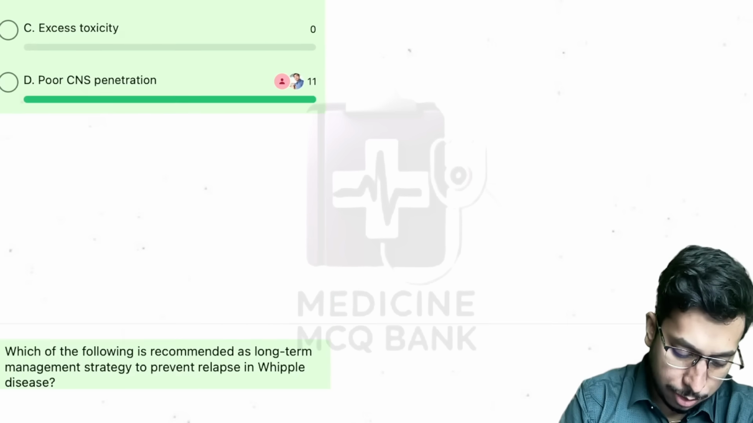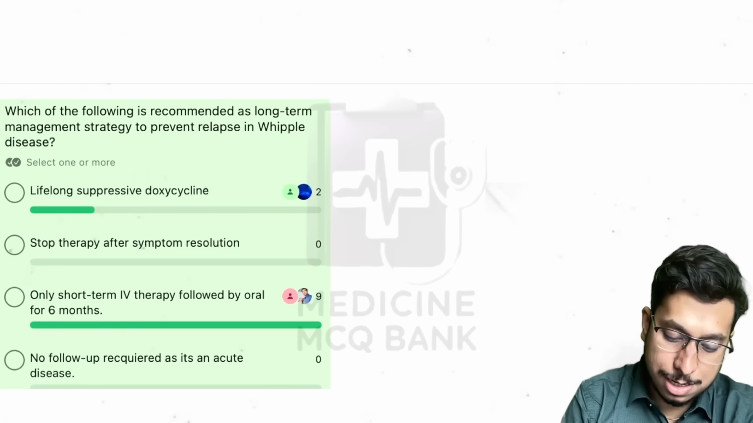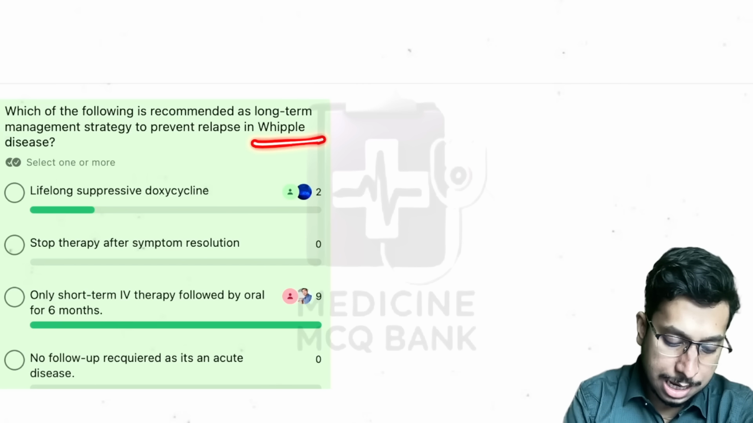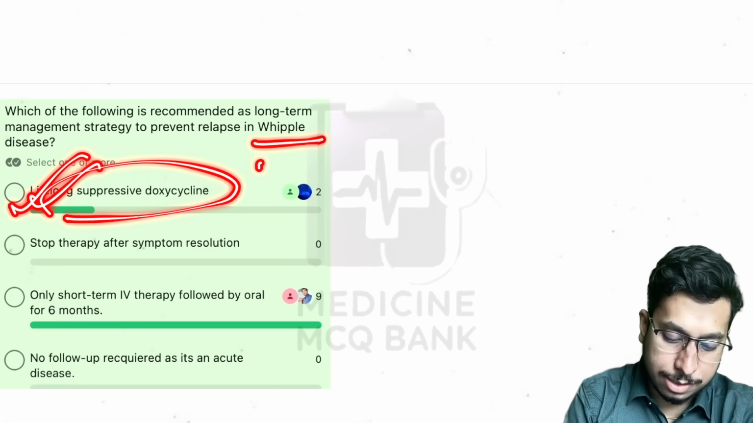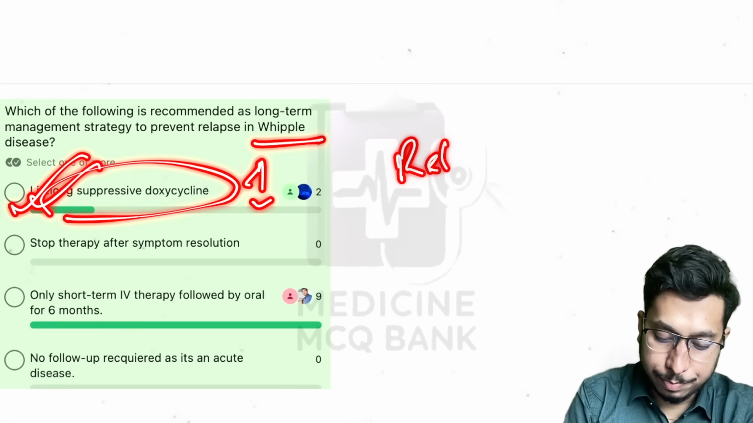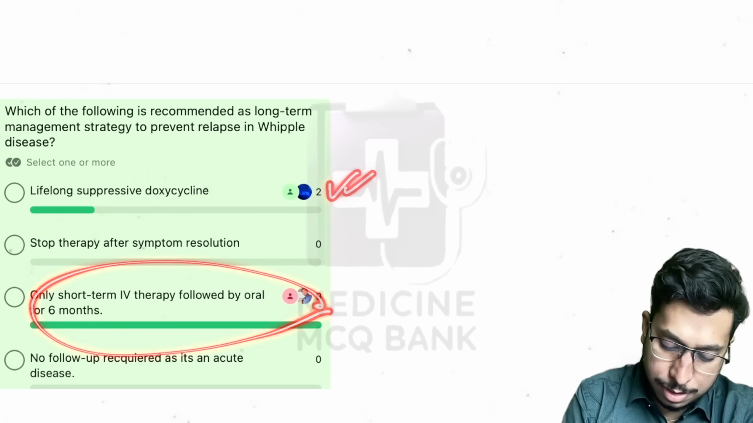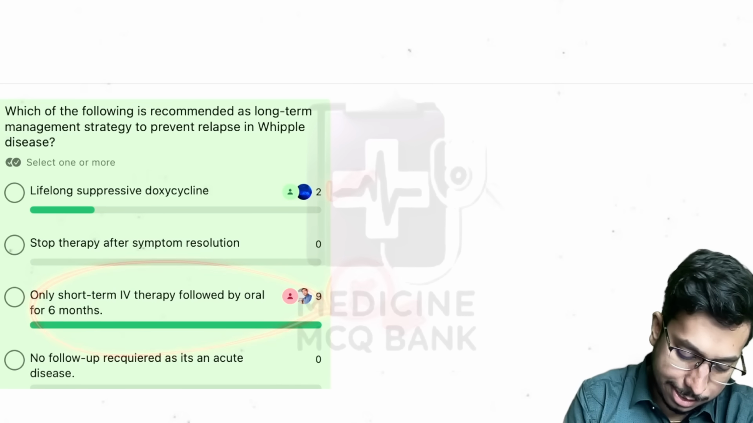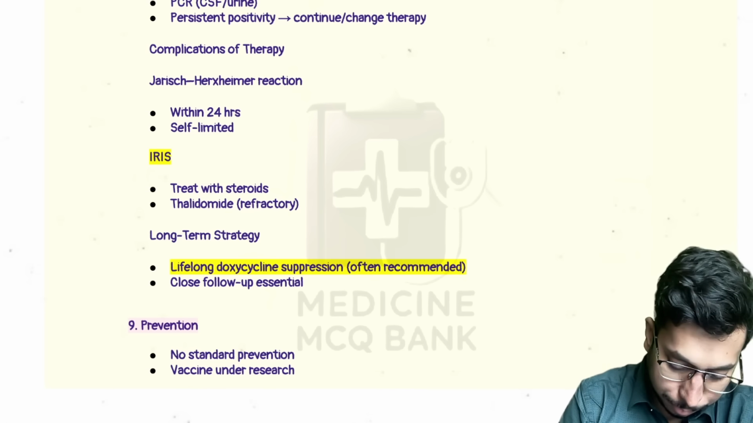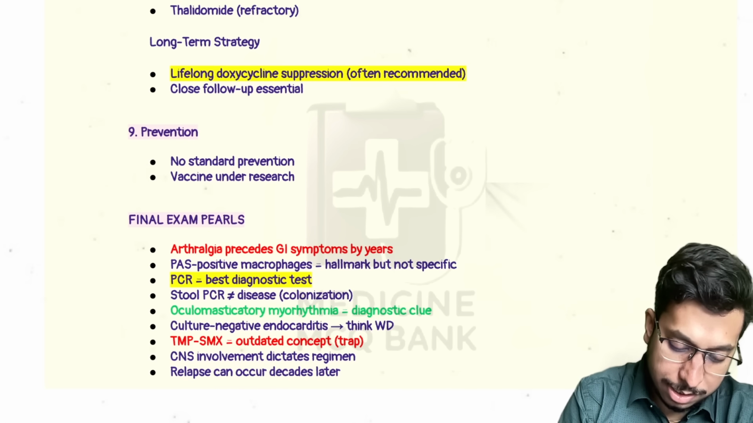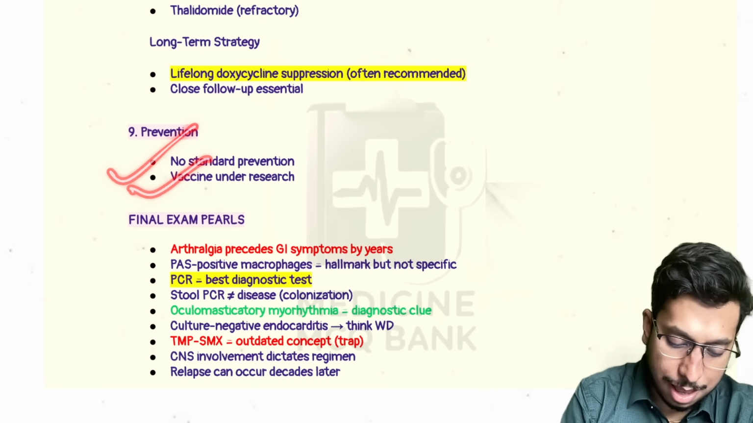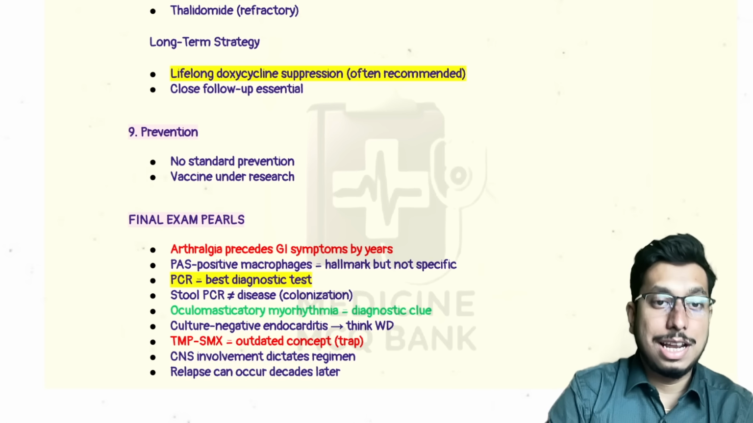All right. If we check the next question, which of the following is recommended as a long-term management strategy to prevent relapse? It is lifelong suppressive doxycycline, because relapse is very common. So you need to suppress lifelong with doxycycline. This is the answer. Short-term therapy followed by oral treatment for only 6 months is not preferred in Whipple's disease. For prevention, no standard prevention is available. Vaccination is under research. So that's all regarding Whipple's disease and the MCQs regarding this chapter.